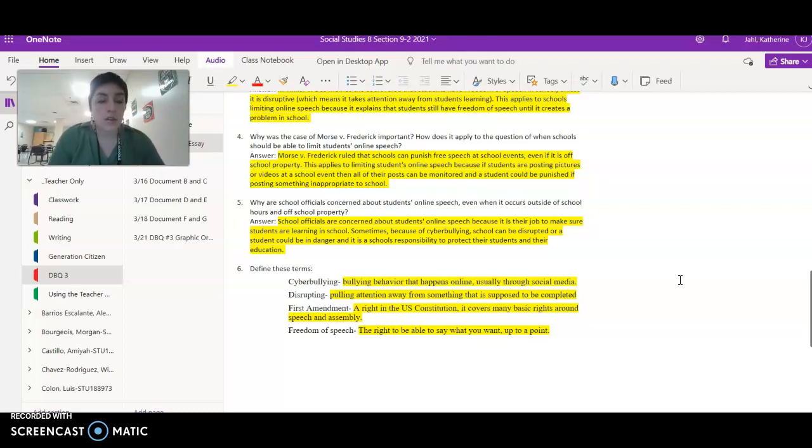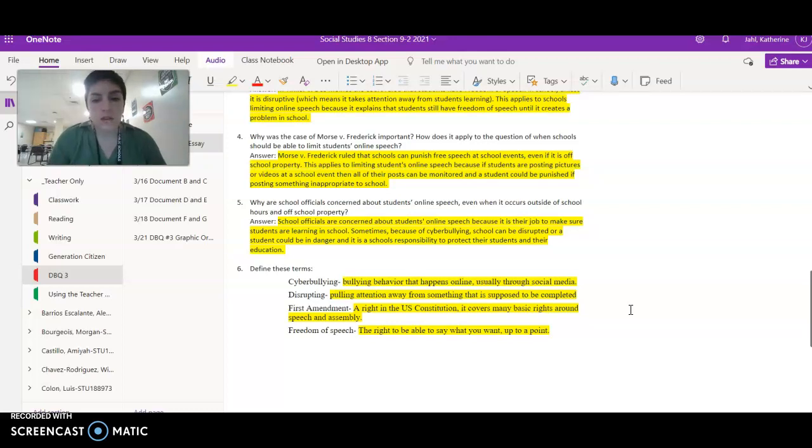Now, I did not look these up online. I just made shorter definitions based on the reading and what I know these words to mean. So if you'd like a shorter definition, feel free to write these down. I'm going to define these terms. Cyberbullying, this is bullying behavior that happens online, usually through social media. Disrupting, this is pulling attention away from something that is supposed to be completed. So if your education is disrupted, you're supposed to be learning, something is pulling you away from that.